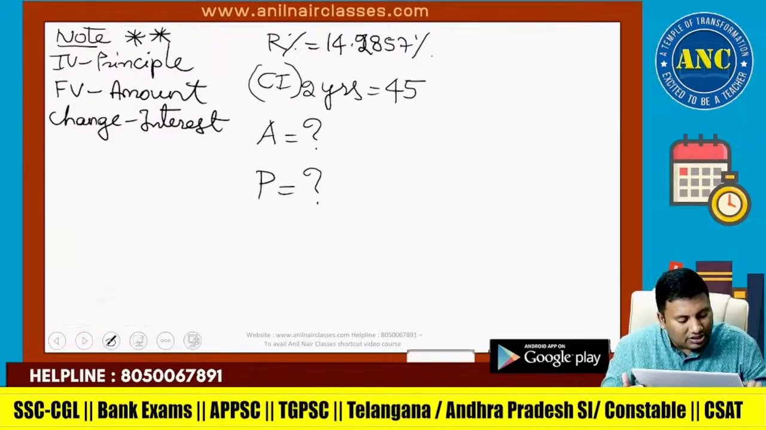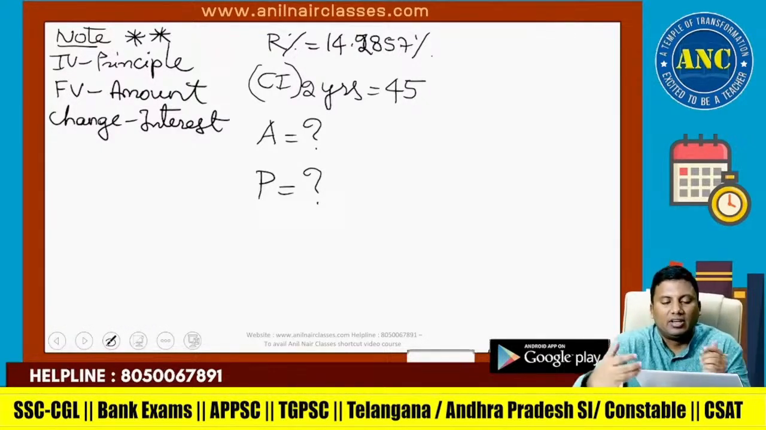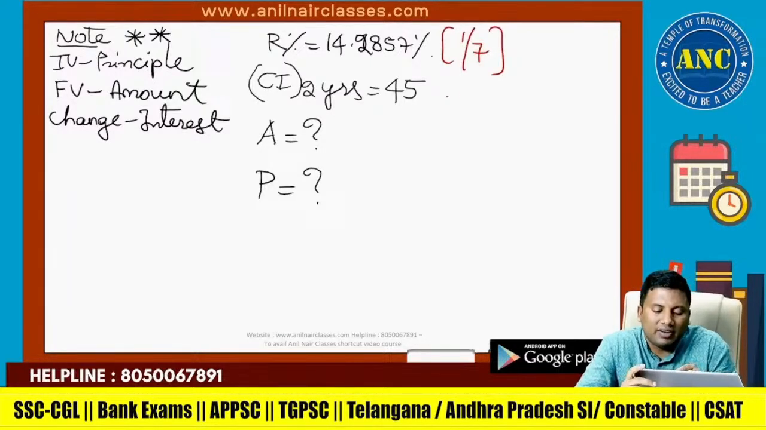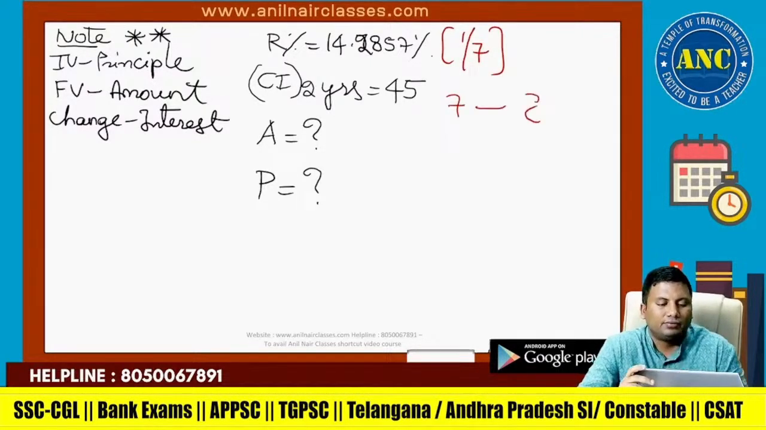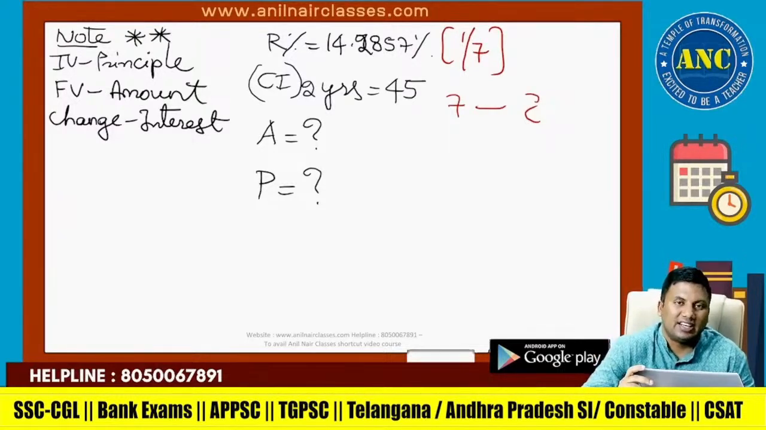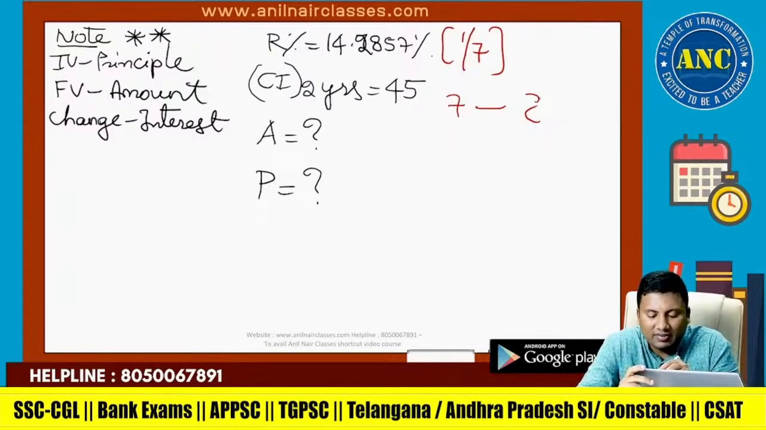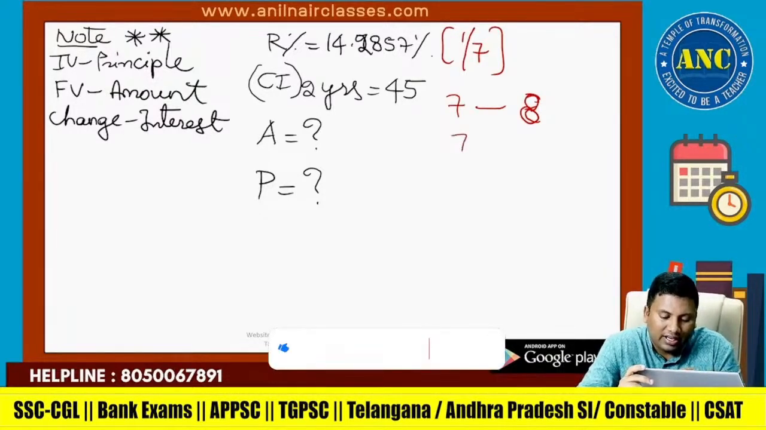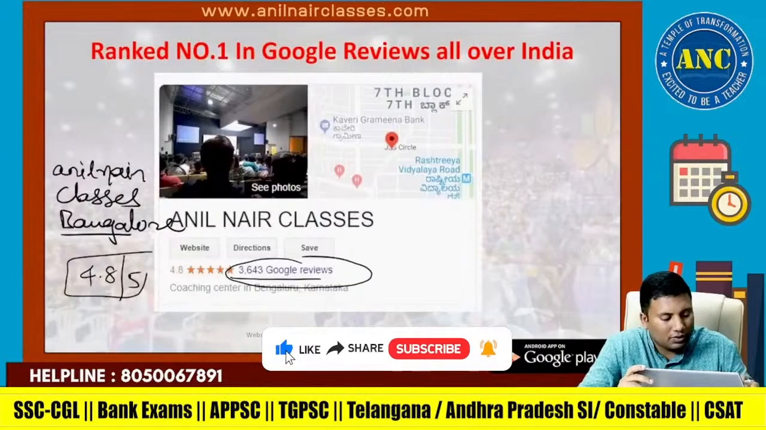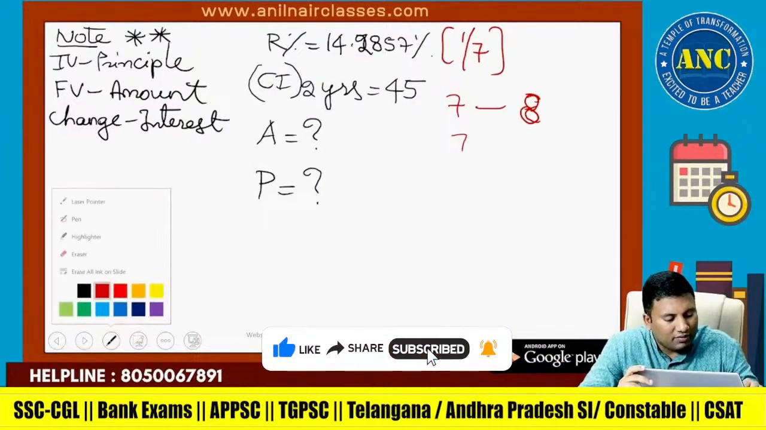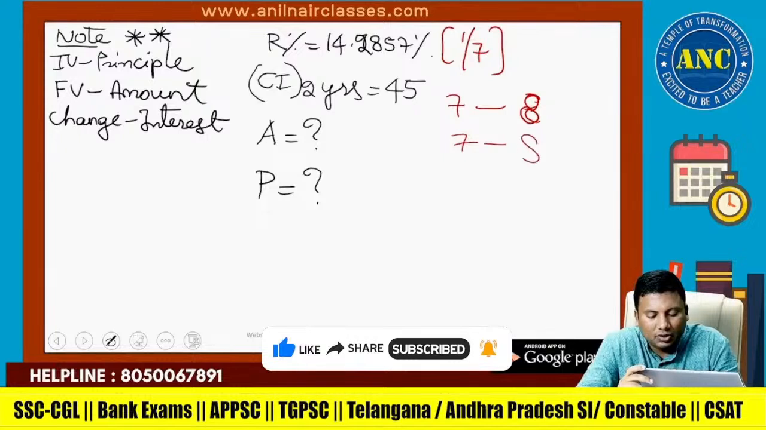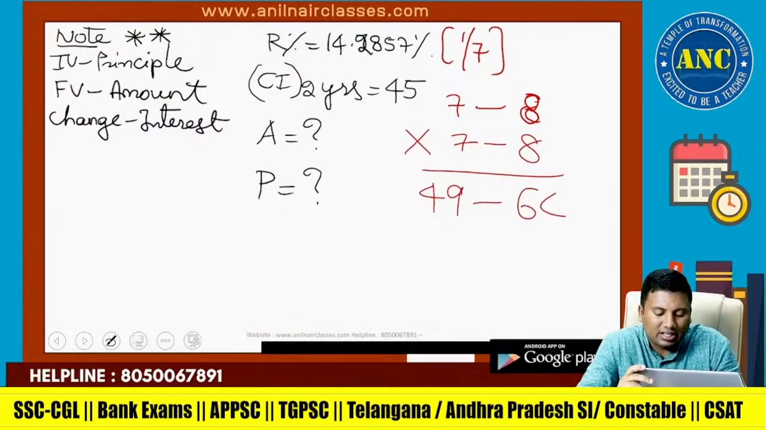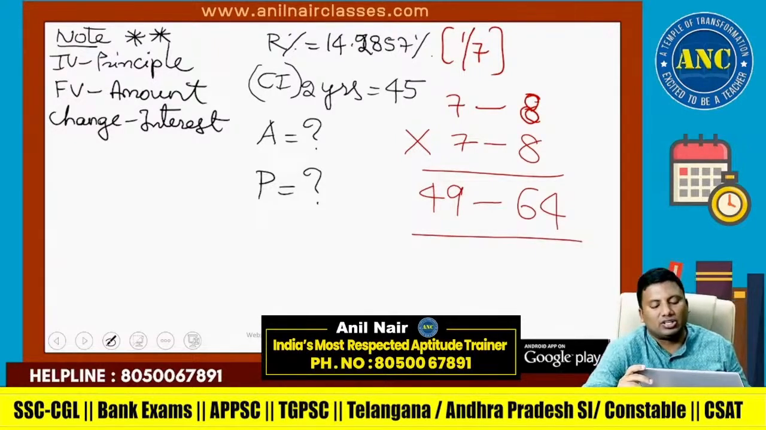R percentage is 14.2857, which is 1 by 7. 7, 1 increase, it is 8. Depreciation is decrease, rate of interest is increase. Again, for 2 years, 7, 1 increase, it is 8. For 2 years, multiply. 7 7s are 49, 8 8s are 64. 49 and 64.